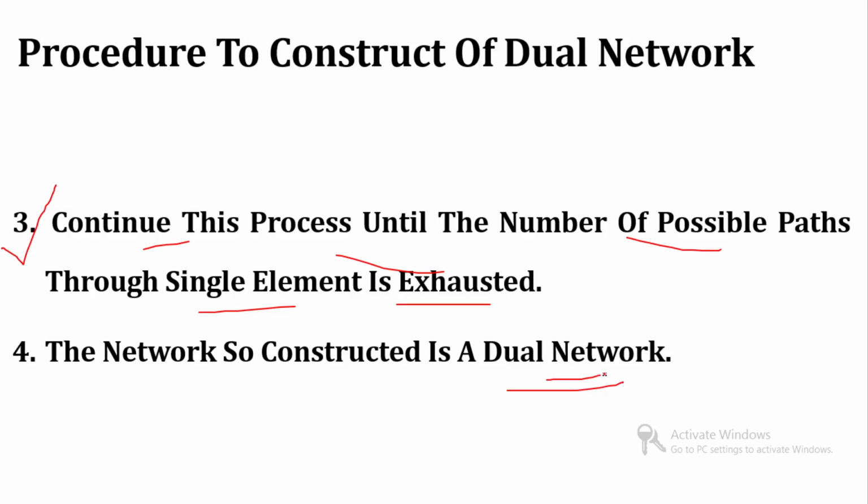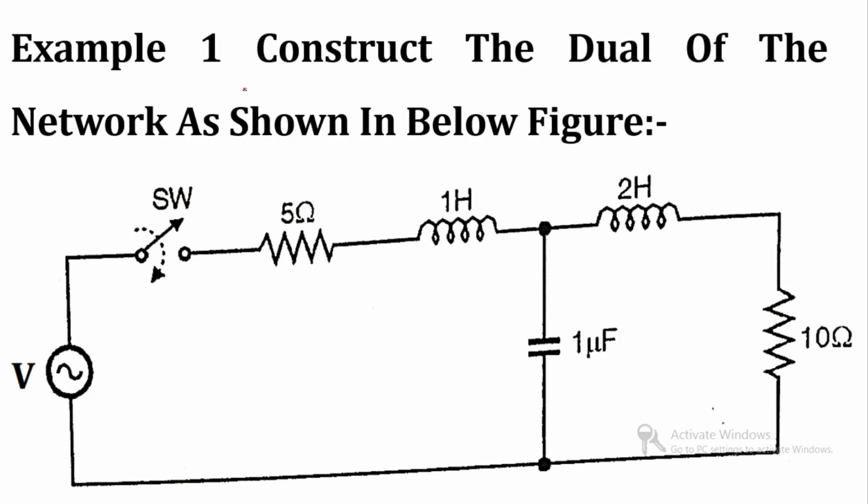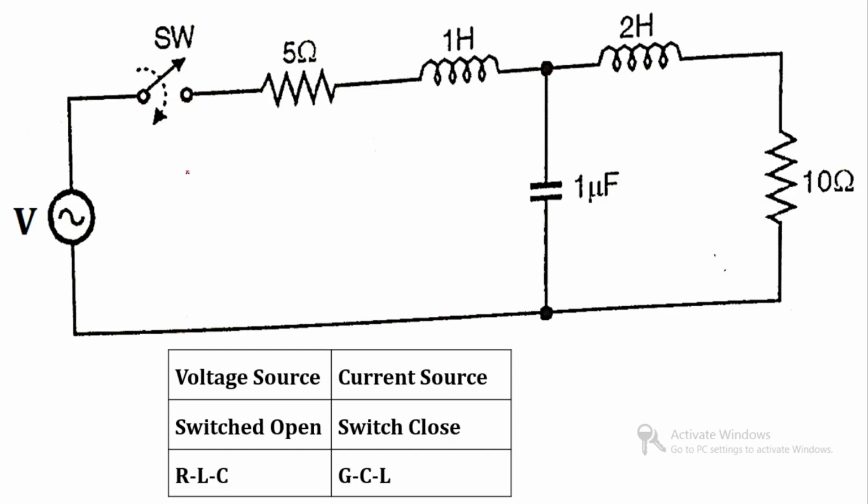So let's see one of the examples so that this procedure will be clear to you. Example number 1: construct the dual of the network as shown in the figure. So this is the diagram that we have been given, and we have to construct its dual network. In this particular network you can see there is one voltage source.